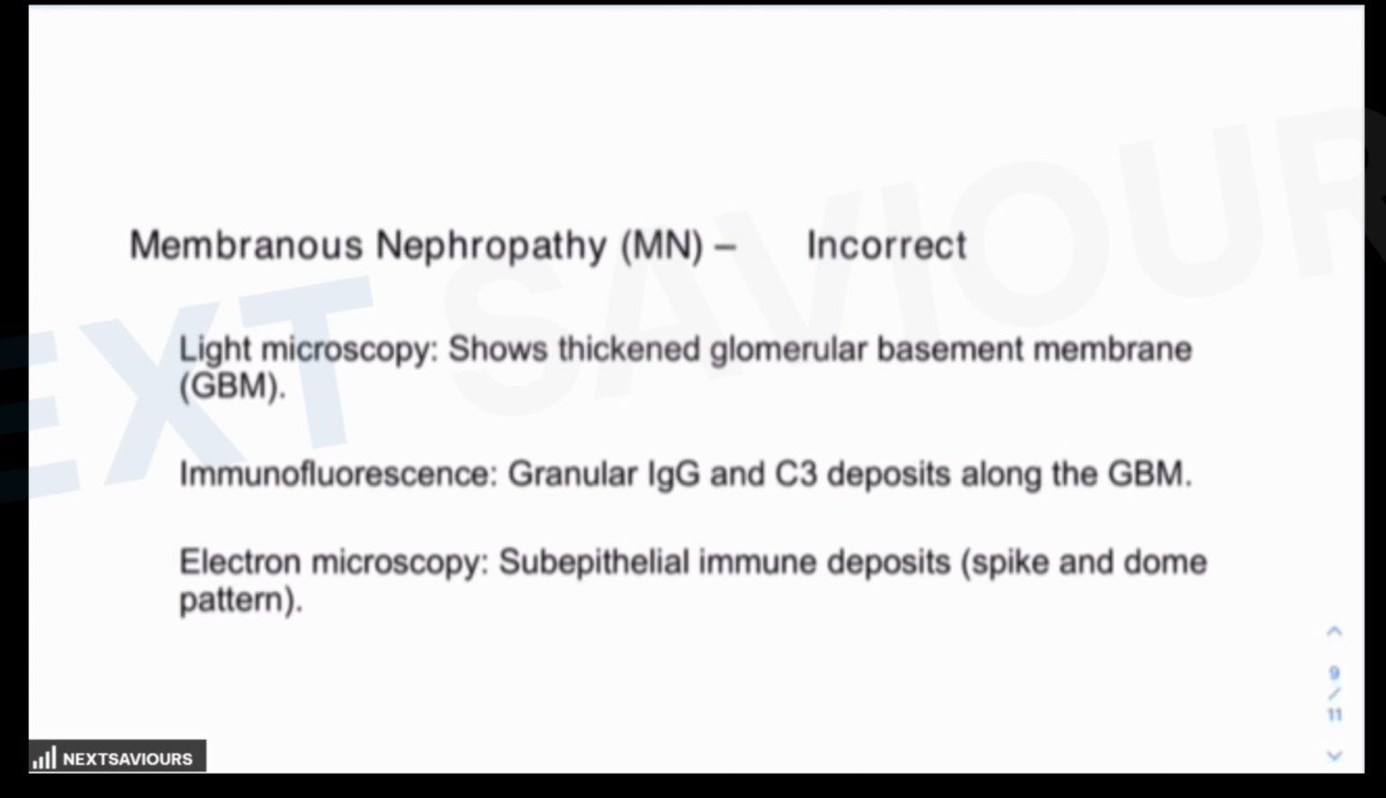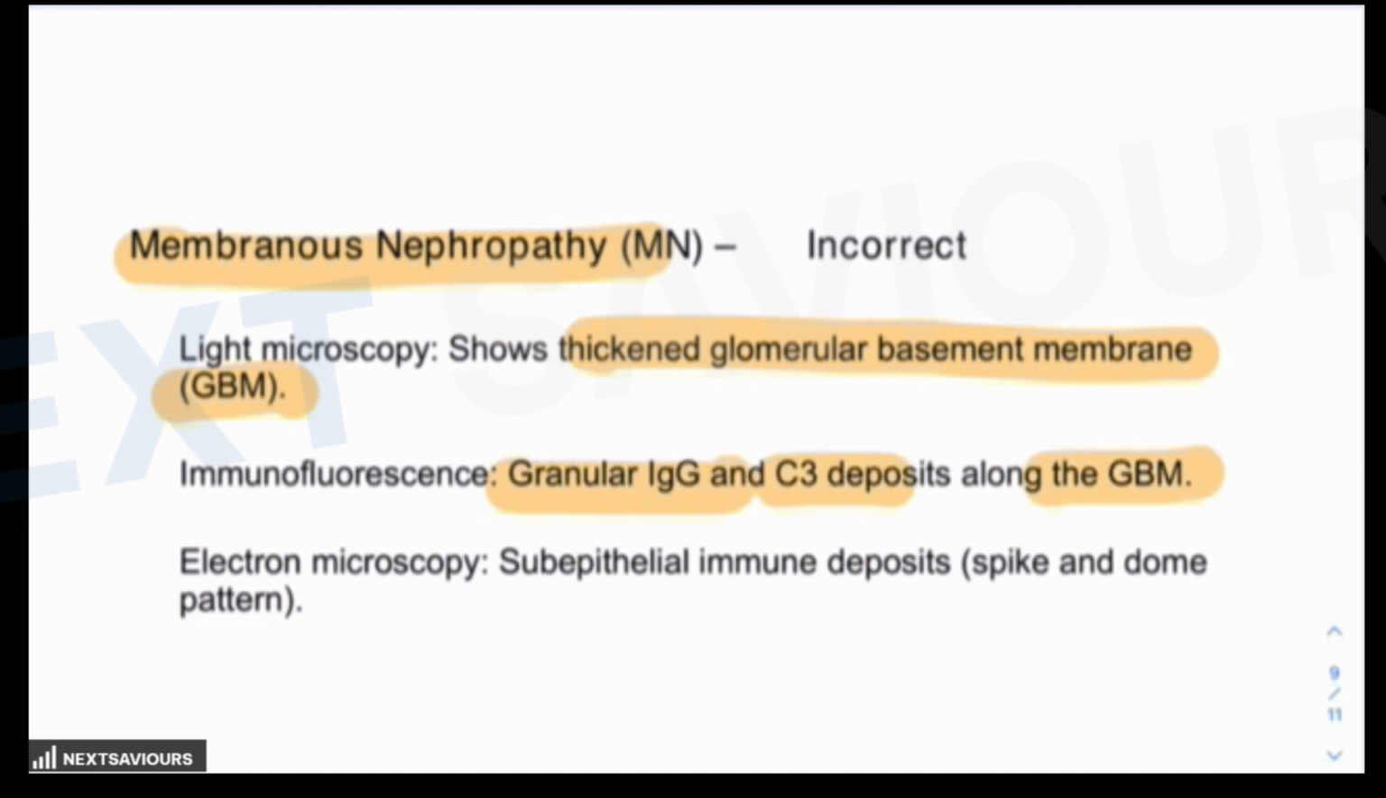Now, membranous nephropathy, as we just came to know, is the most common cause of nephrotic syndrome in adults. But here, light microscopy shows thickened glomerular basement membrane, immunofluorescence shows granular IgG and C3 deposits along the glomerular basement membrane, and electron microscopy shows subepithelial immune deposits with a spike and dome pattern, which is obviously absent here in the question. So this option can easily be ruled out. But remember, membranous nephropathy is the commonest cause of nephrotic syndrome in adults.